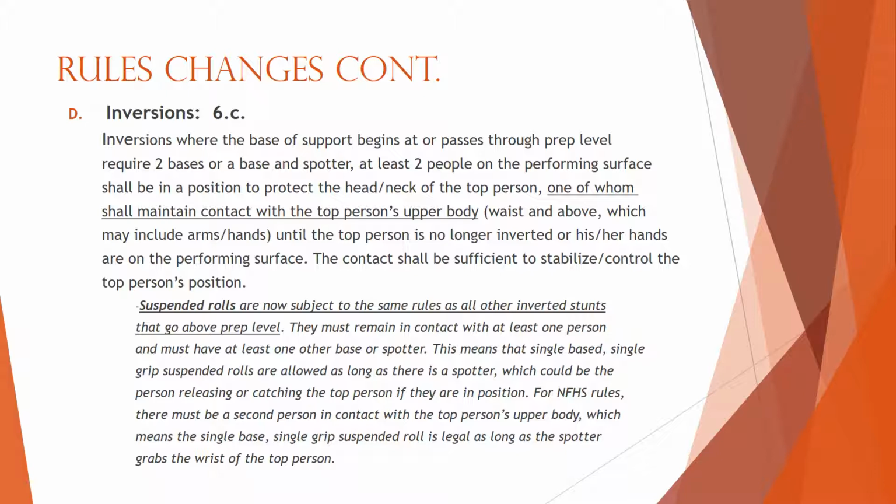Suspended rolls are now subject to the same rules as all other inverted stunts that go above prep level. They must remain in contact with at least one person and must have at least one other base or spotter. This means that single-based, single-grip suspended rolls are allowed as long as there is a spotter, which could be the person releasing or catching the top person, if they are in the position. For NFHS rules, there must be a second person in contact with the top person's upper body, which means a single-base, single-grip suspended roll is legal as long as the spotter grabs the wrist of the top person.